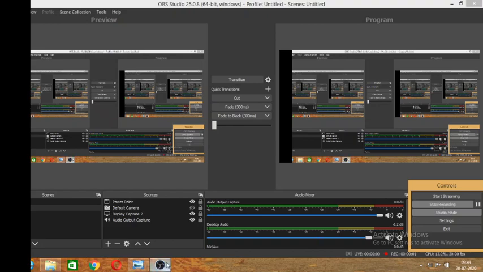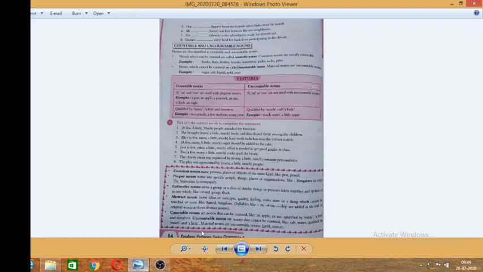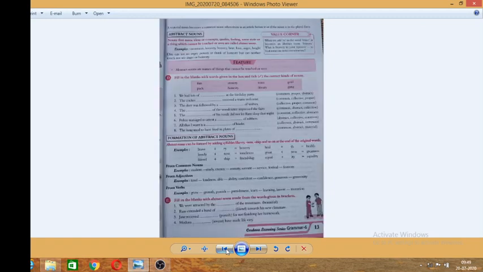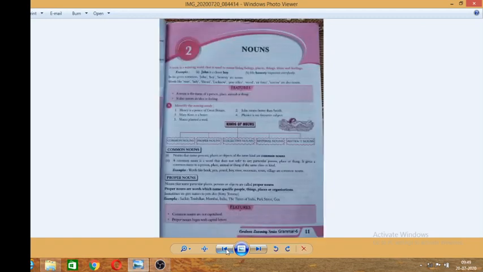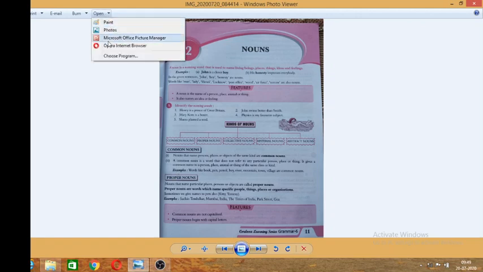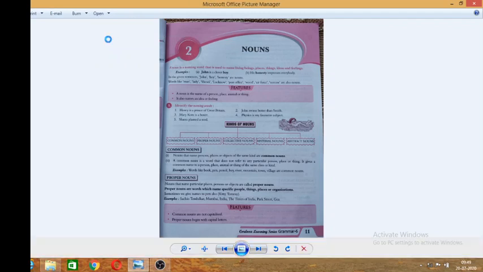Good morning, students. Today's discussion will be on the chapter nouns. Today I will discuss the chapter kinds of nouns. You know the definition of noun. You have already learned.